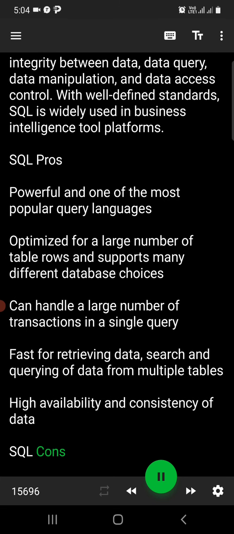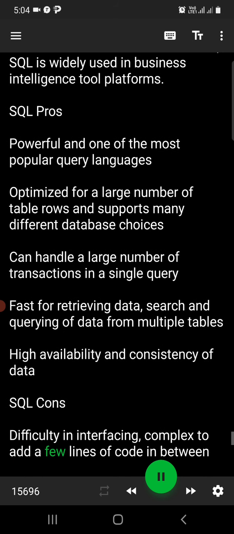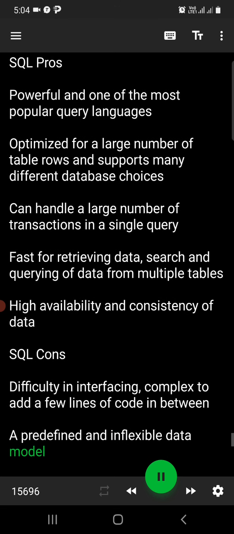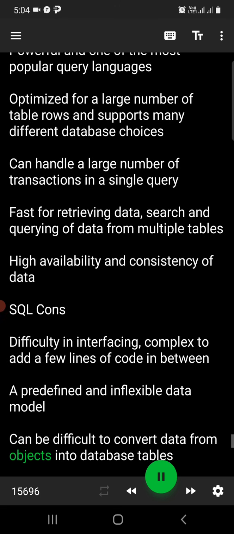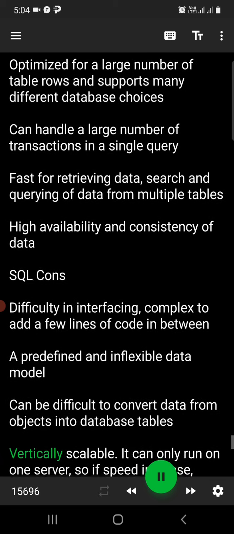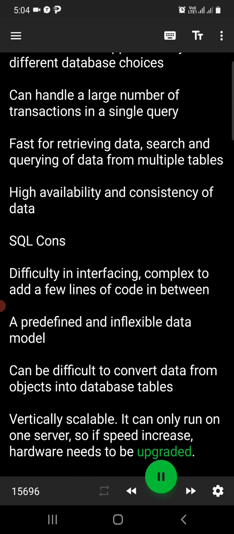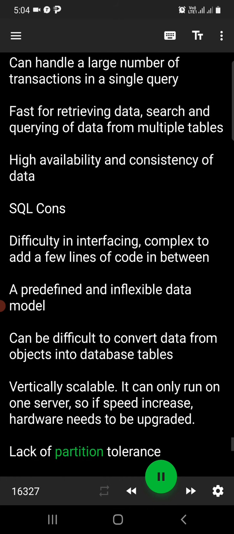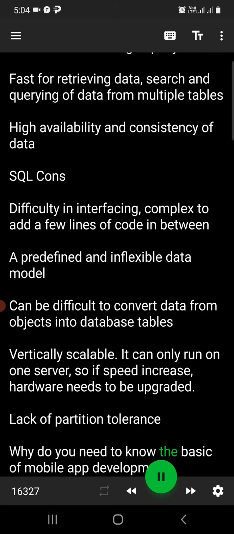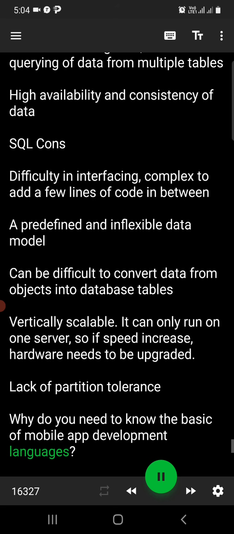SQL cons. Difficulty in interfacing, complex to add a few lines of code in between. A predefined and inflexible data model. Can be difficult to convert data from objects into database tables. Vertically scalable. It can only run on one server, so if speed increases, hardware needs to be upgraded. Lack of partition tolerance.